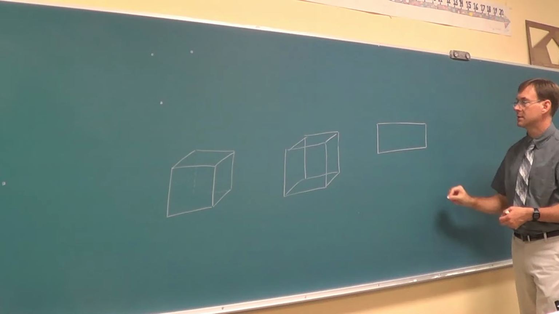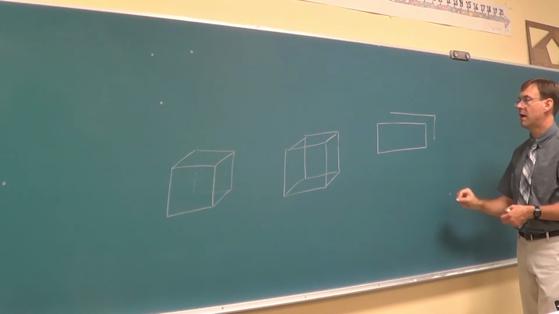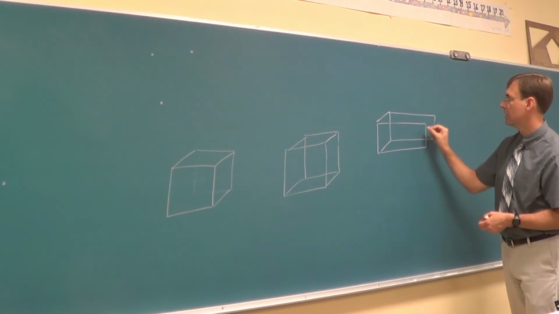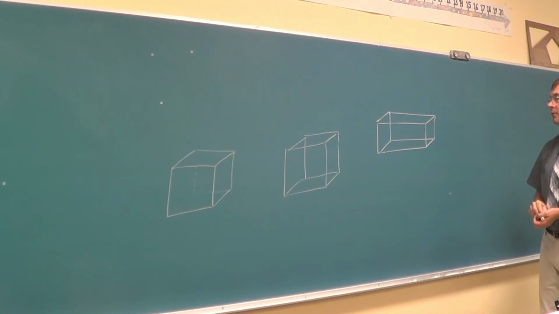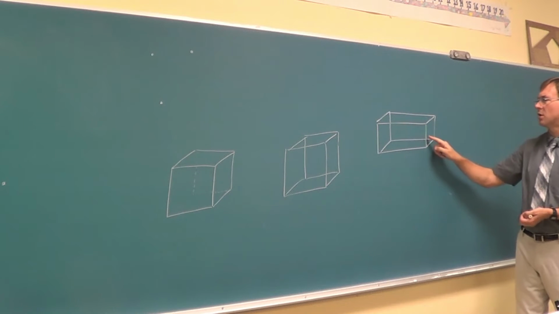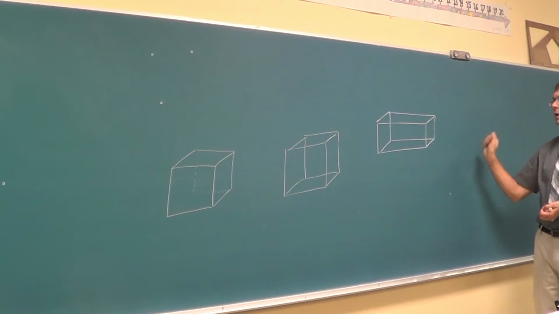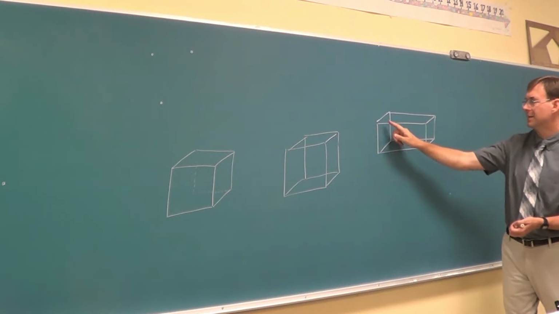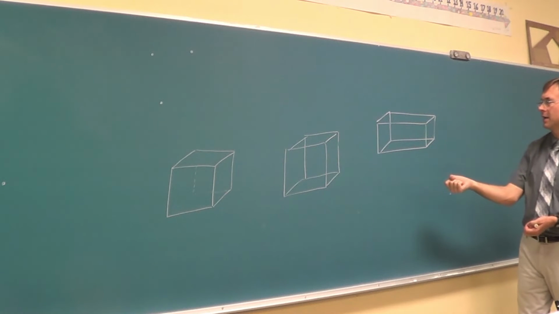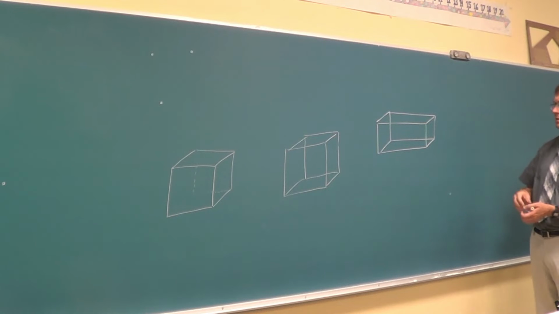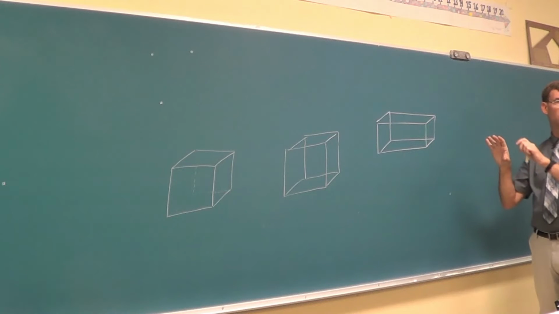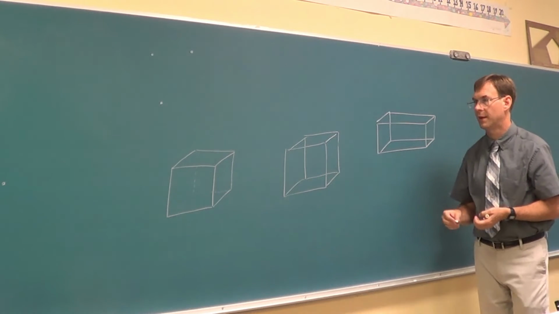We can draw other boxes the same way. So if I wanted to draw a rectangular prism, this is not the best drawing because I'm not going dotted. I can imagine that this is the top of my box, and I could throw stuff in there. I could also imagine this is the front of my box and I could roll stuff in there, and it can shift on you. I don't know if you believe me or not, but that's the truth.